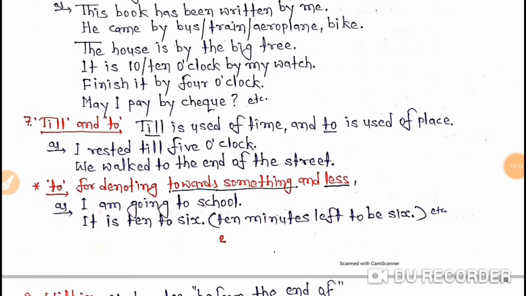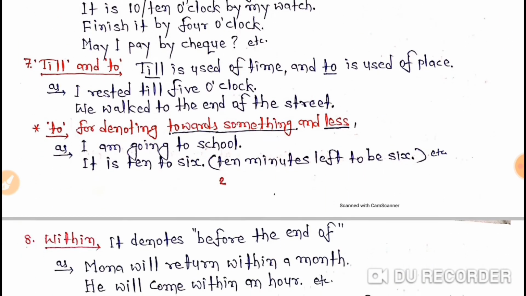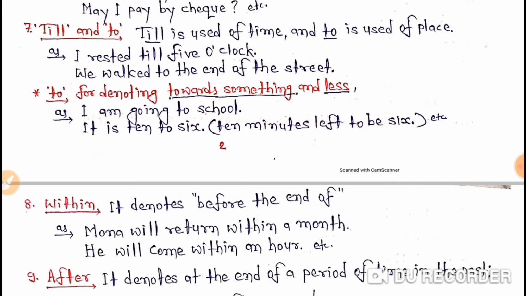Now let's understand the next one, the seventh one. The seventh one tells you about till and to. So let's understand it. Till is used of time and to is used of place.